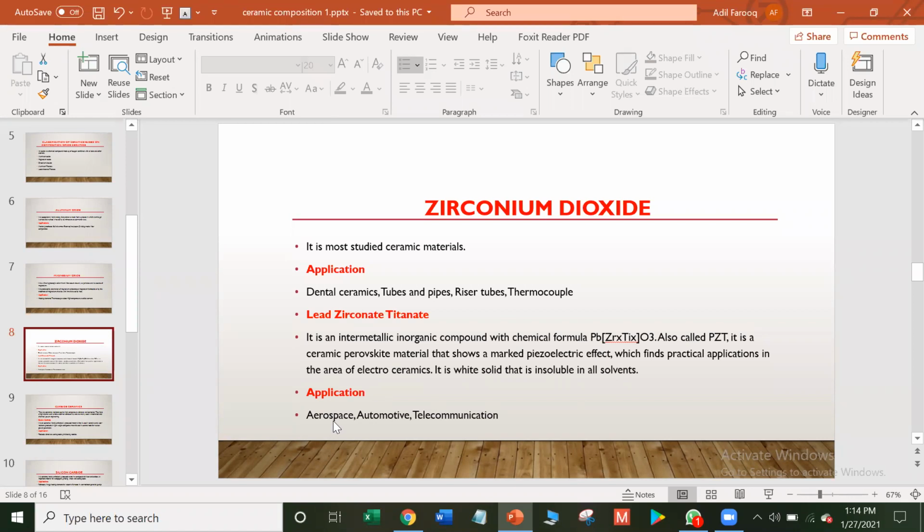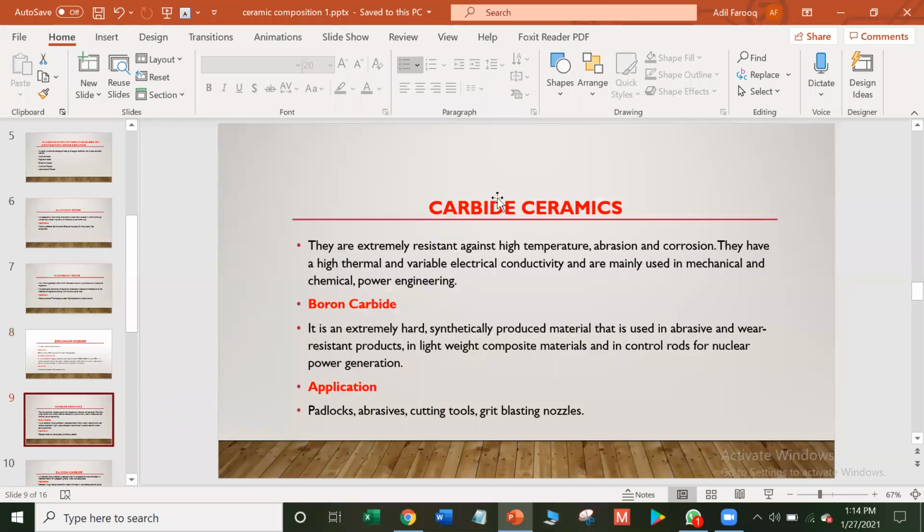Aerospace is a human effort in science, engineering, and business to fly in the atmosphere of Earth and surrounding space, combining aerospace engineering. Automotive: the automotive industry comprises a wide range of companies and organizations involved in the design and development, manufacturing, marketing, and selling of motor vehicles. And it is also used in telecommunication. Telecommunication is the transmission of information by various types of technologies over wire, with the help of radios, optical wires, and electromagnetic signals. Next is carbide ceramics.